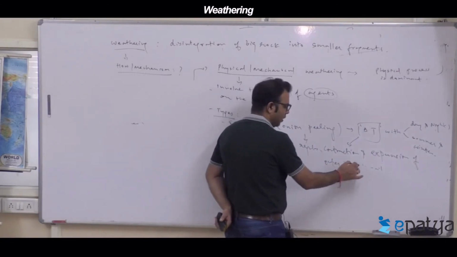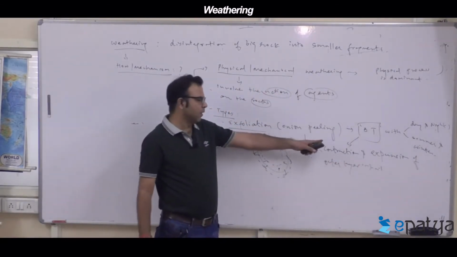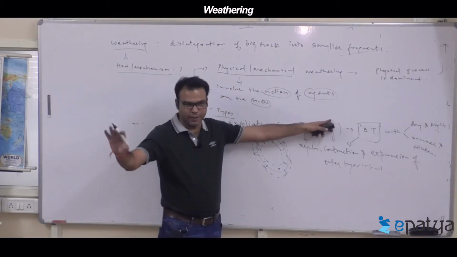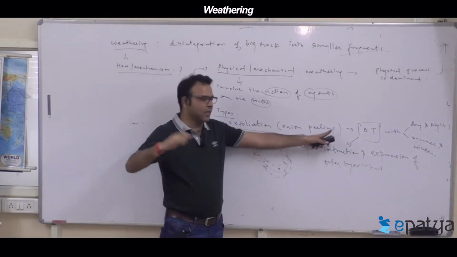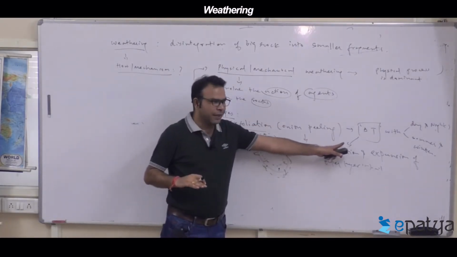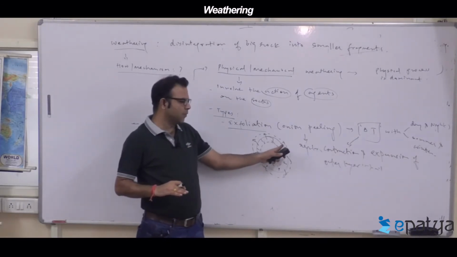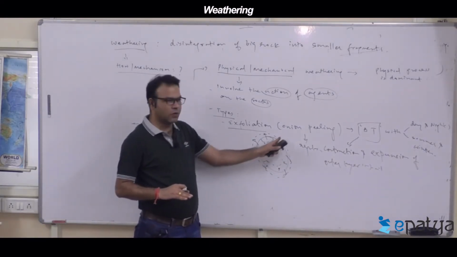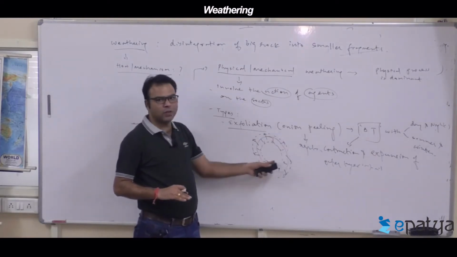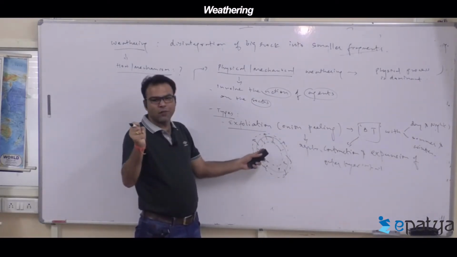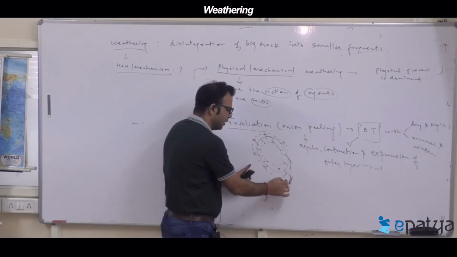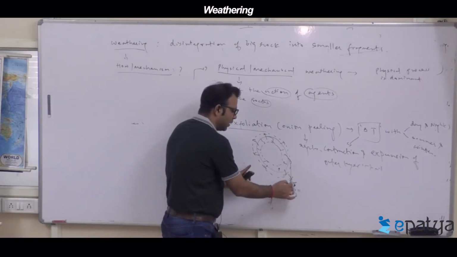Due to fluctuation in temperature, it is not that an absolute value is required; any change in temperature leads to regular contraction and expansion. When the outer layer gets heated up, it expands with the day or night. When it gets cooled down, the outer layer contracts. This regular contraction and expansion makes the outer layer's tensile strength weaker. When it becomes weaker, it falls, and it collects as rock debris.